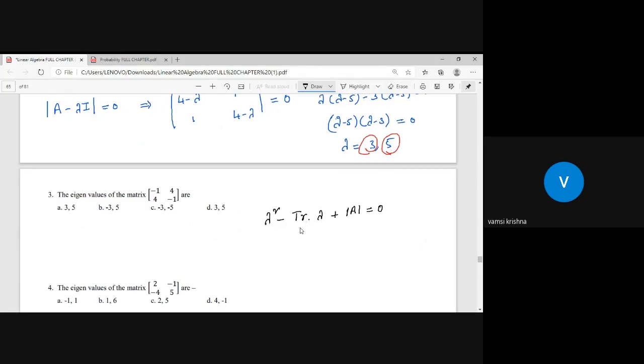But if it is a 3 by 3 matrix, then you have to take minus lambda cube plus trace of the given matrix into lambda square minus the minors of the principal diagonal elements, minors m11 (first row, first column deleted) plus m22 plus m33, into lambda, plus finally the determinant.